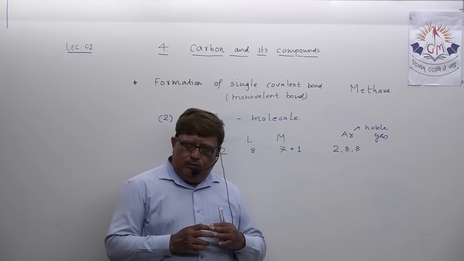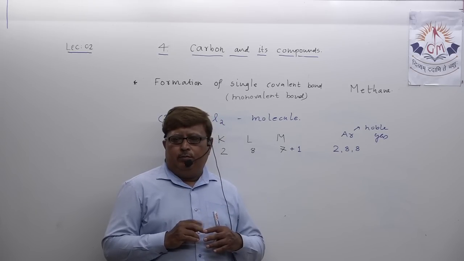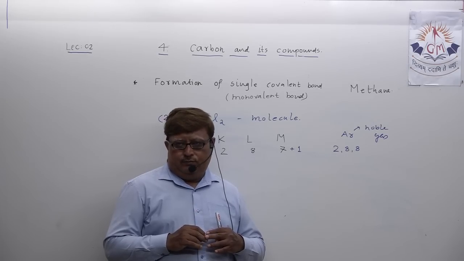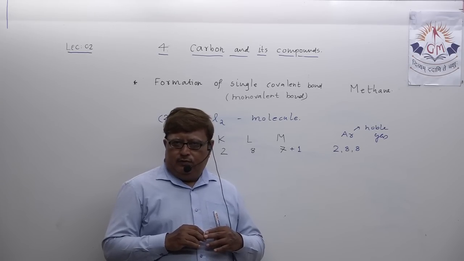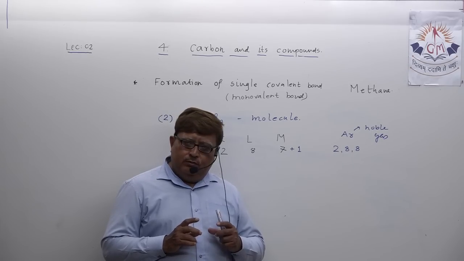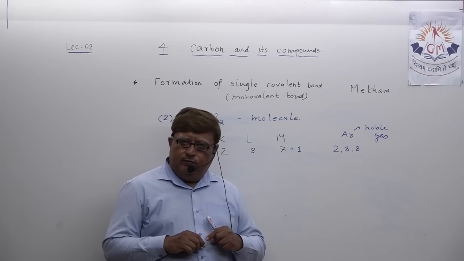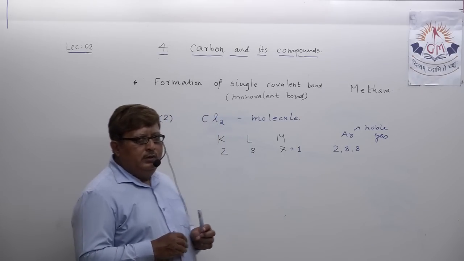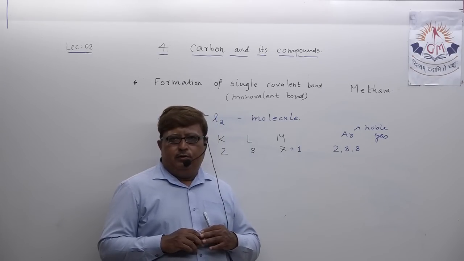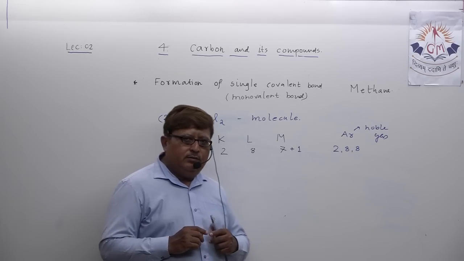So two chlorine atoms share one pair of electrons, understand, and form a single covalent bond. When two chlorine atoms share one pair of electrons, it forms a chlorine molecule by forming a single covalent bond.